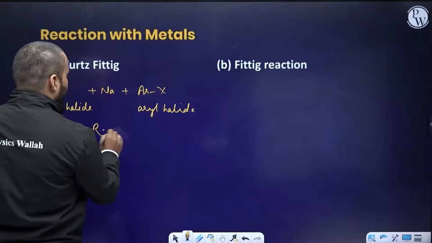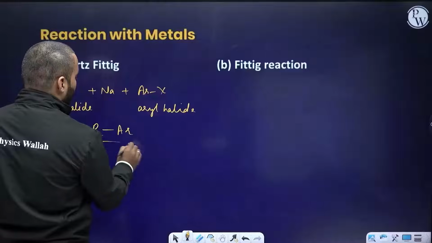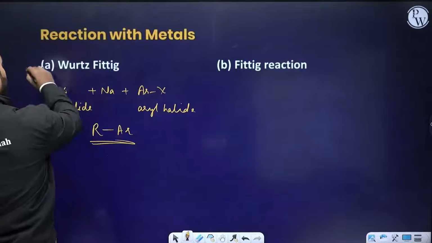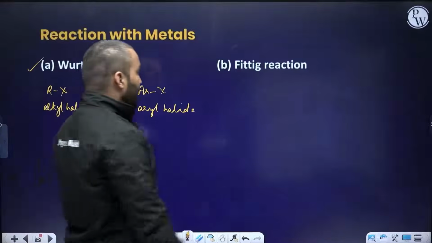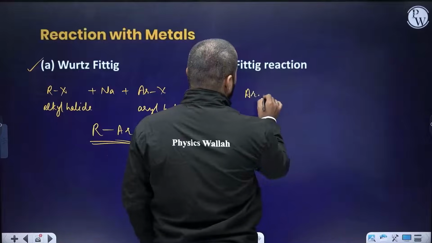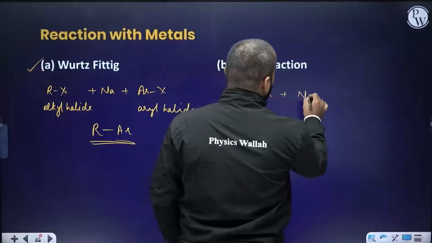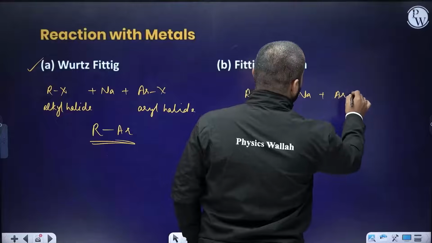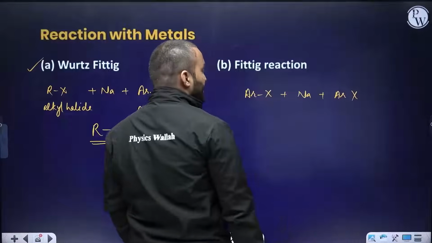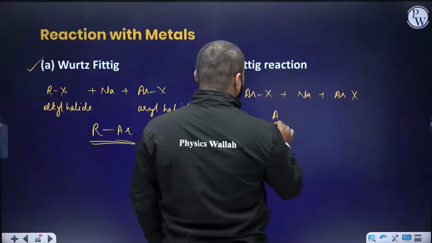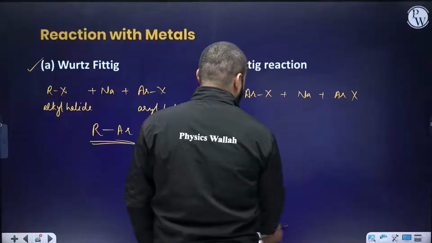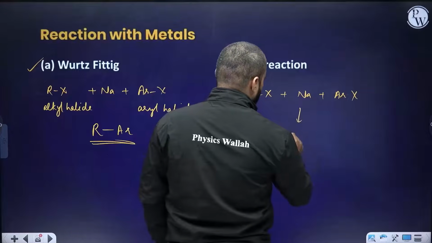If R and Ar form the product, then it is known as the Wurtz-Fittig reaction. Suppose I bring in ArX with sodium plus another ArX. What is ArX? Aryl halide. The product formed as a result of this reaction will be Ar-Ar.